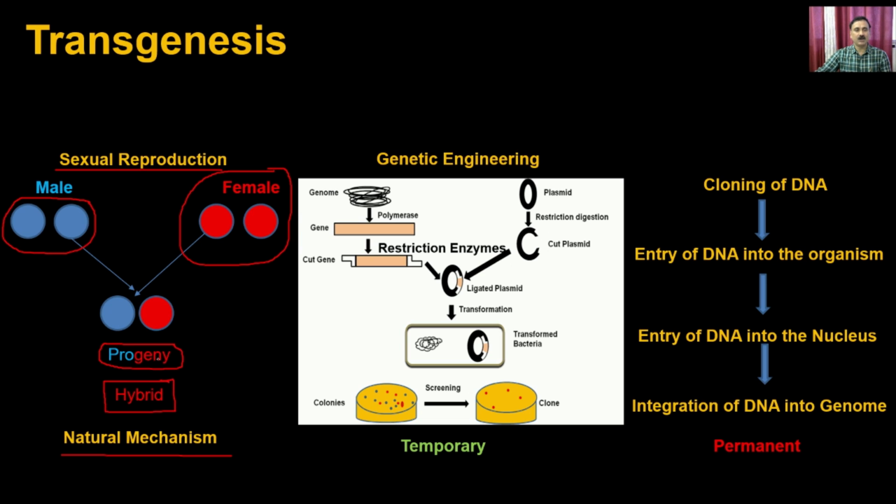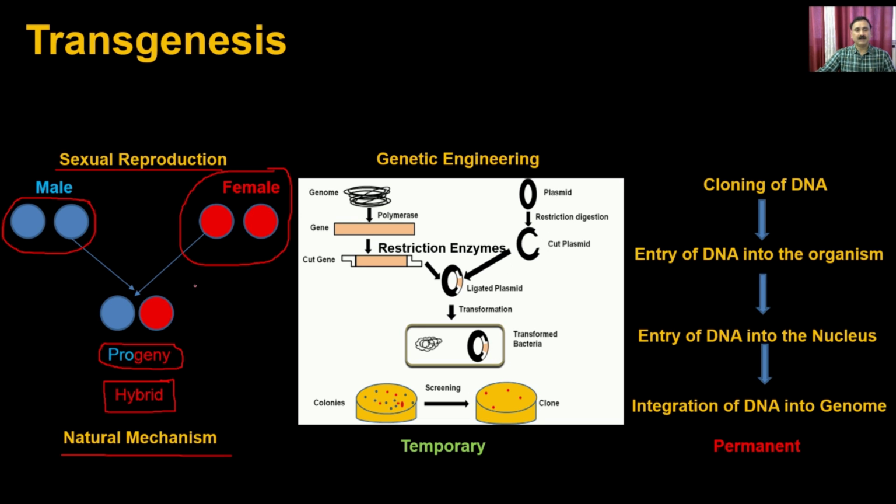These progenies are not called transgenic animals, because the genes you are introducing into the organism come from a similar kind of species. For example, if this is a rabbit, this is also a rabbit, but with some definite phenotype.